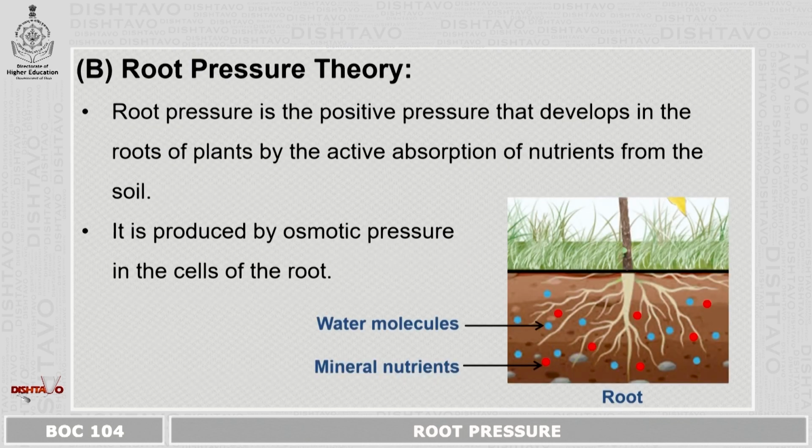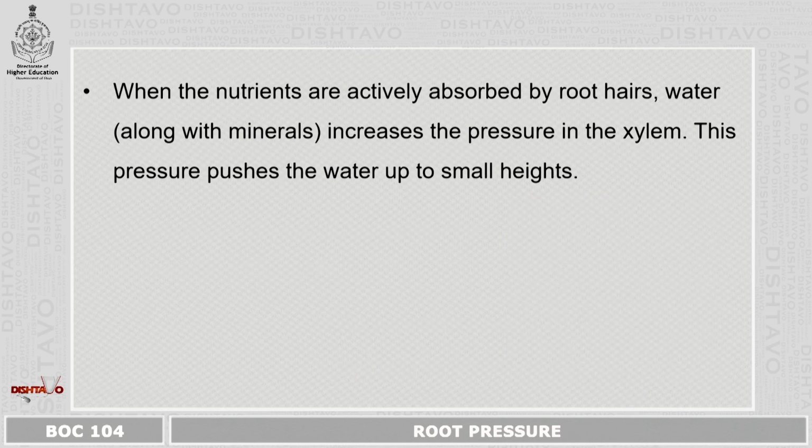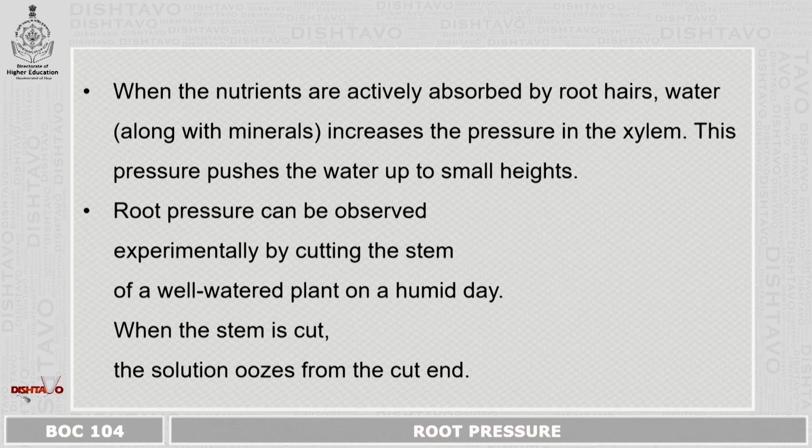The next theory is the root pressure theory. Now let us study the definition of root pressure. Root pressure is the positive pressure that develops in the roots of the plant by the active absorption of nutrients from the soil, and it is also produced due to the osmotic pressure in the cells of the root. When the nutrients are actively absorbed by the root hair, water along with minerals increases the pressure in the xylem, and this pressure pushes the water up to a small height.